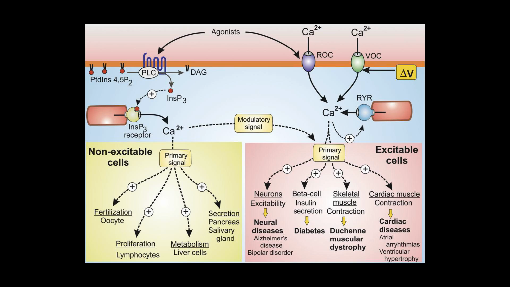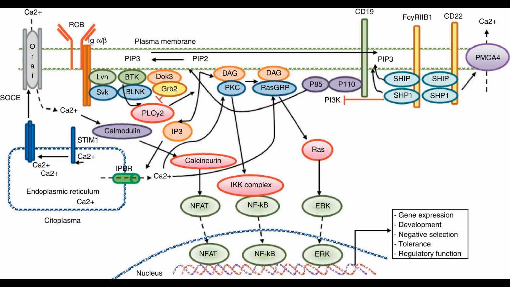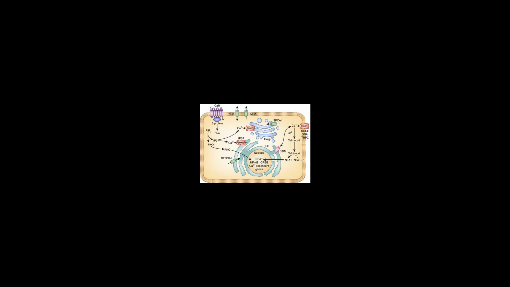Further reading, Petersen, Ole H. 2005. Ca2+ signaling and Ca2+ activated ion channels in exocrine cells. Cell Calcium. 38. 3-4. 171-200. PMID 16107275. DOI 10.1016/j.ceca.2005.06.024.